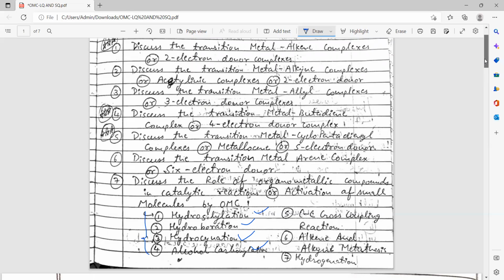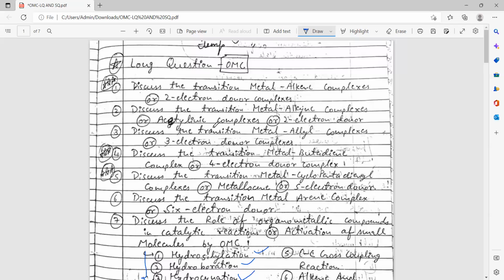In the above long questions, first of all you have to write how it can be generated. Suppose you are asked to discuss the transition metal alkene complexes, so first of all you have to write in which method it can be prepared or generated from. Then you have to write the structure and bonding, which type of bonding takes place, and mention the structural properties.